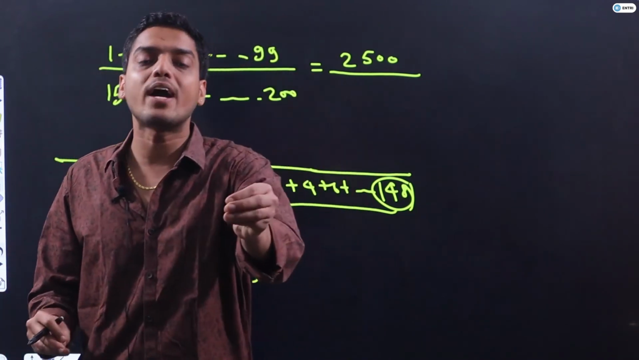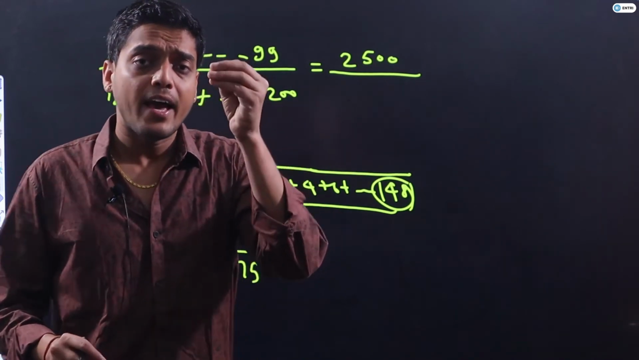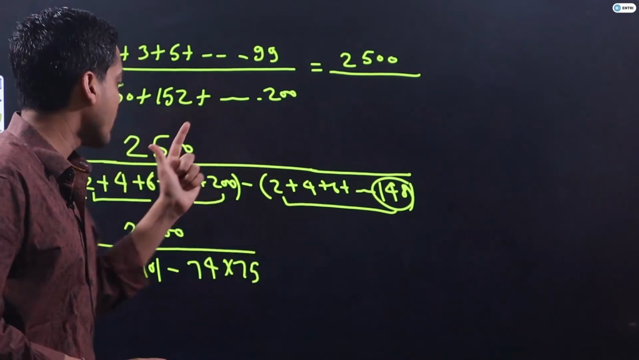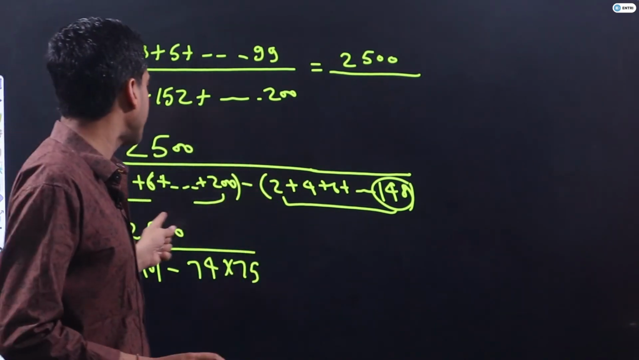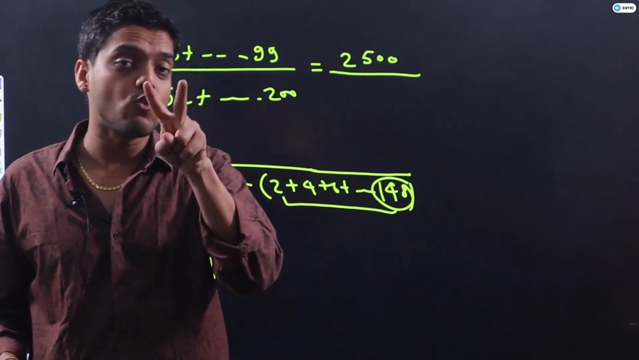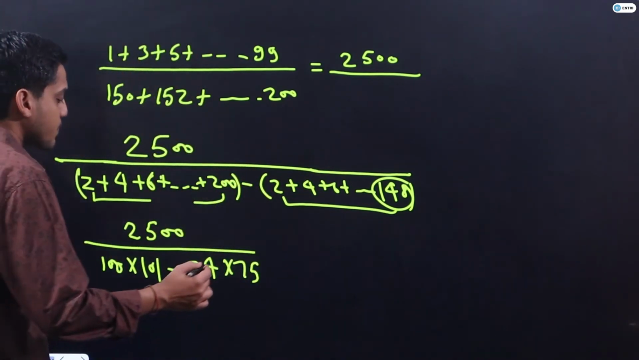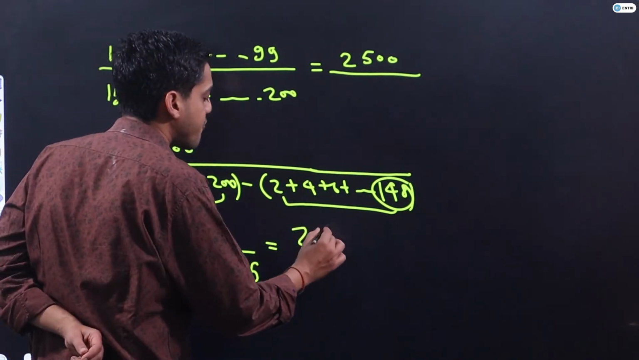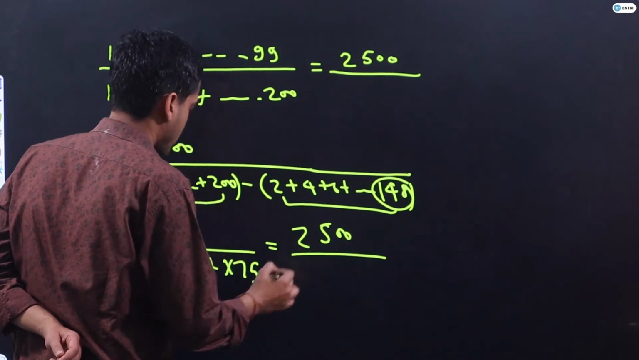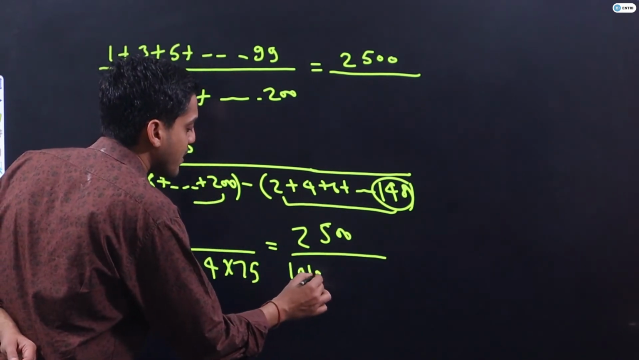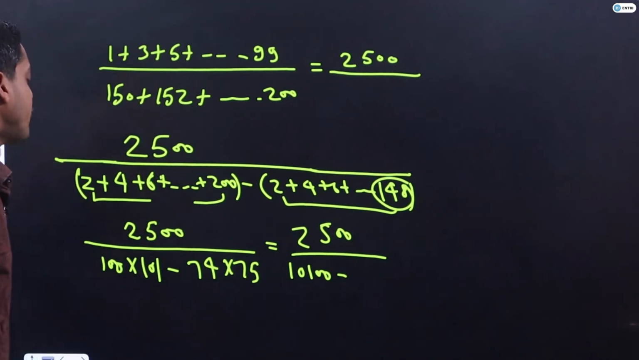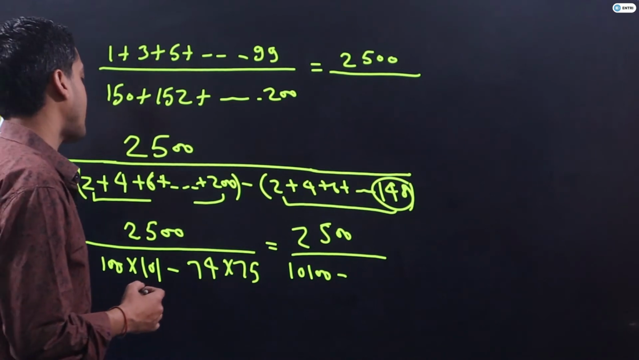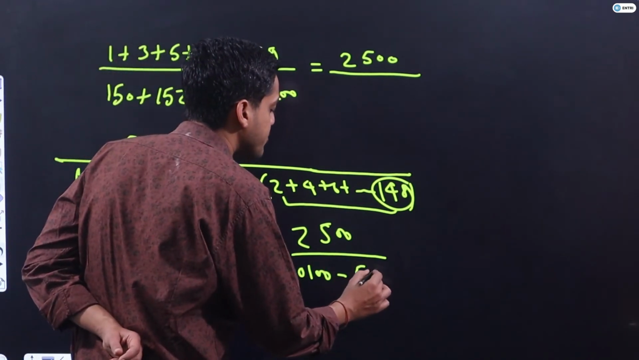That's why I have told you, this easy concept has already been asked in your GATE exam for 2 marks. You can observe that this simple concept is used in solving a 2-mark question. Now if I solve this, what will I have, students? 2500 minus 2500 whole upon 10,100 minus 74 into 75. What is 74 into 75? It is 5550.